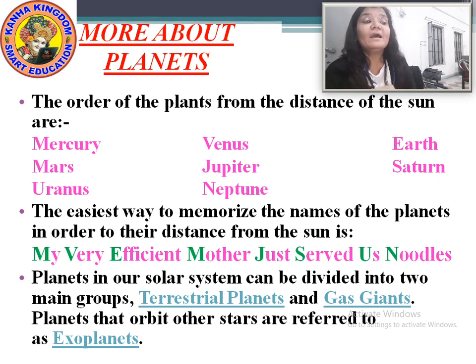The planets that orbit other stars are called exoplanets. Now I'll show you a picture of the sun and its family. In that picture, you will be easily able to understand which are the inner planets and which are the outer planets. There is an asteroid belt also shown in that picture.